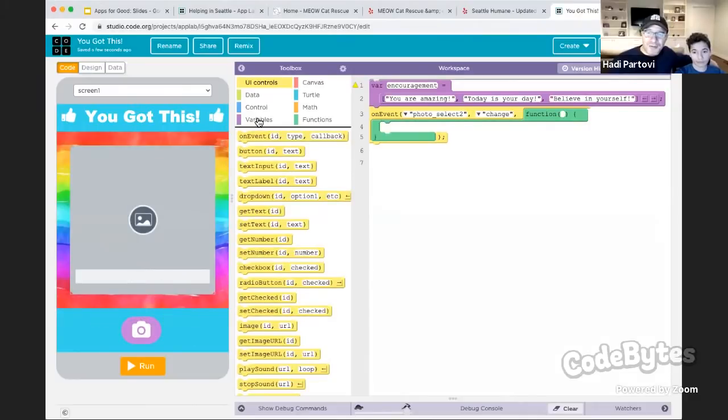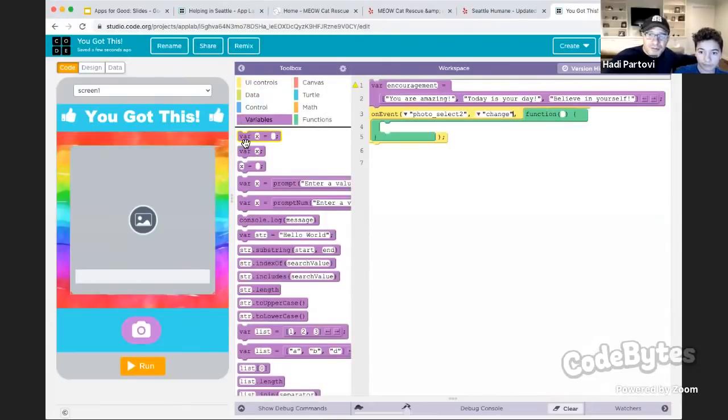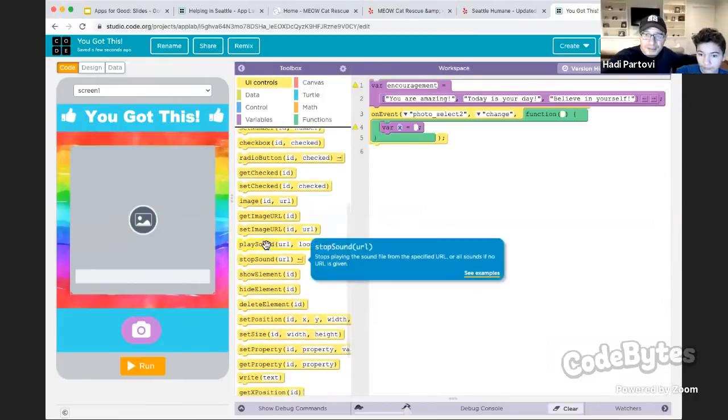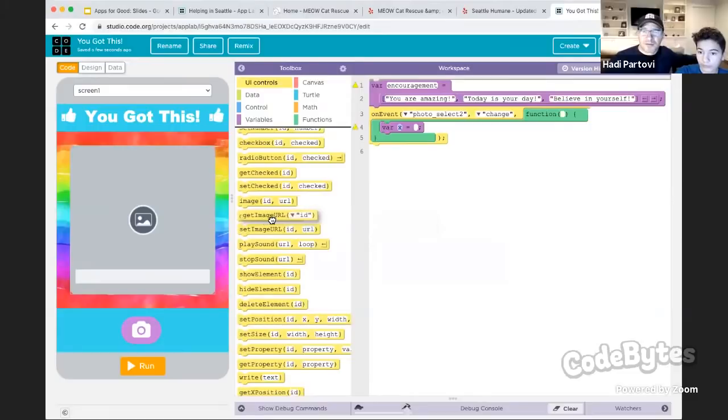So let's create a variable, go under variables, and say variable x equals, I'll put it inside the on event, and we're going to get the image URL. So look for get image URL, and we're going to get the image from the photo select.